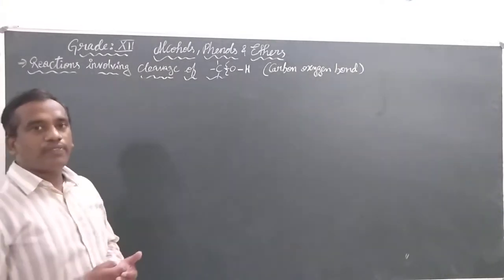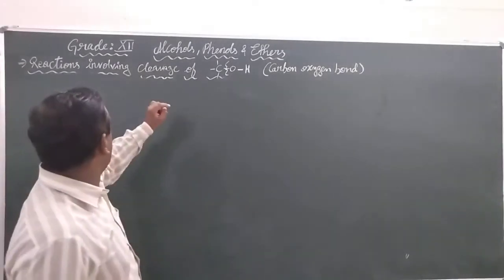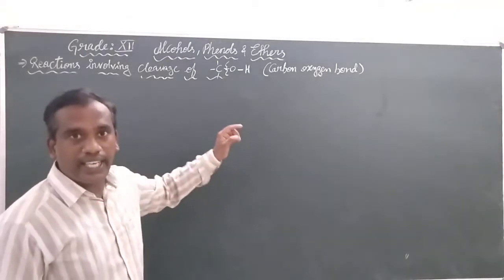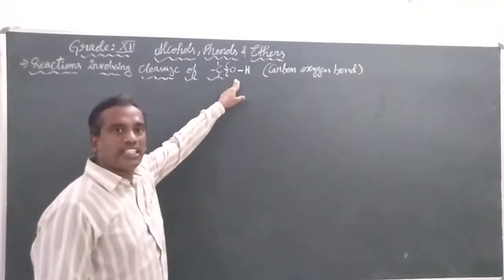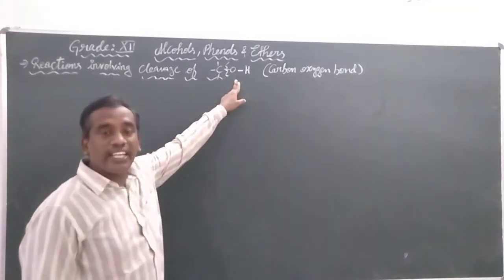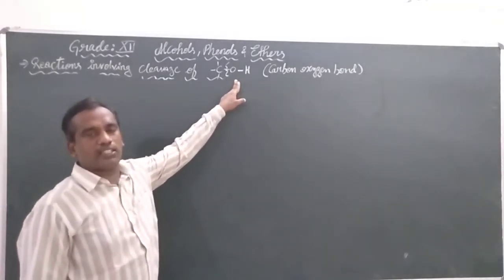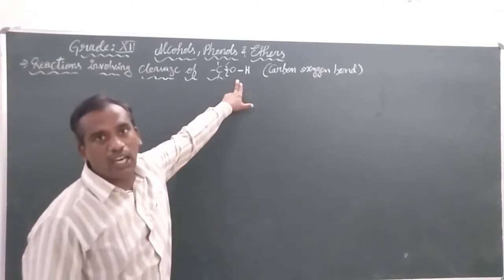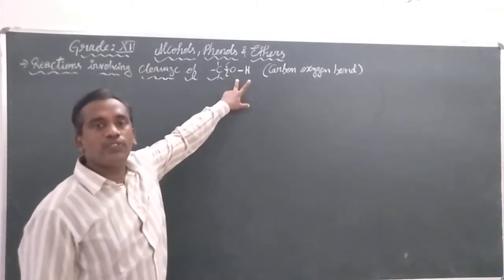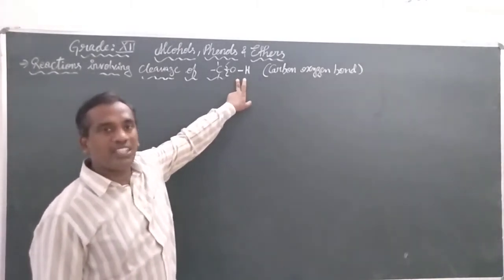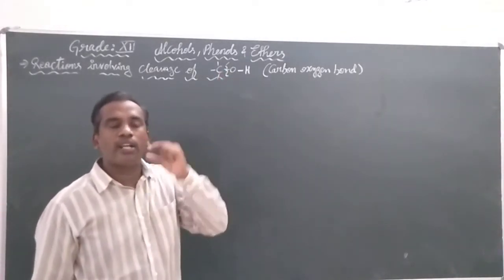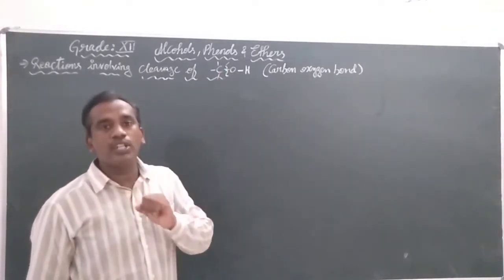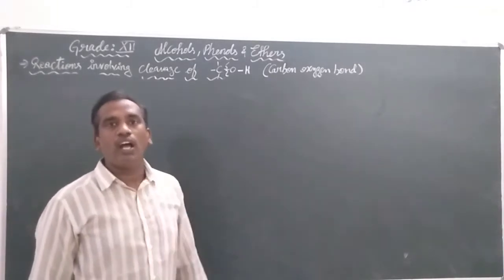Now let us see the reactions involving cleavage of the carbon-oxygen bond in alcohols. In phenols we don't observe this cleavage because the carbon and oxygen have a very short bond length due to the sp2 hybridization of the phenol.